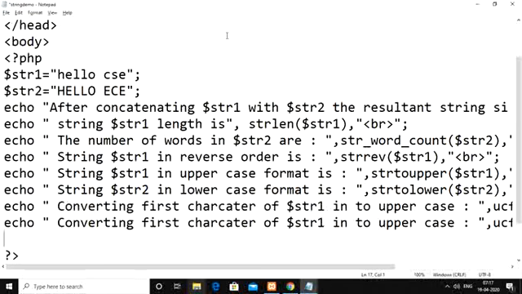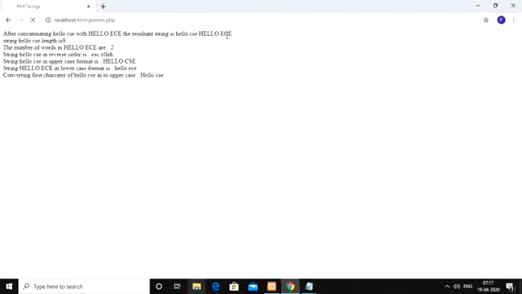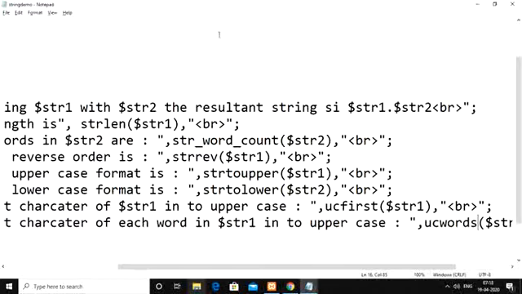Now we can use UC words, converting the first character of each word in $str1 into uppercase. Instead of using UC first, now you can use UC words here. If you see here, H is converted into capital, C is also converted into capital here.